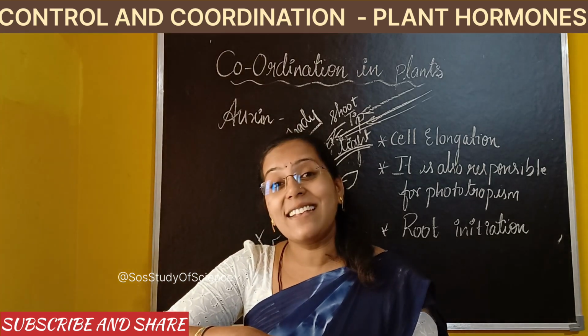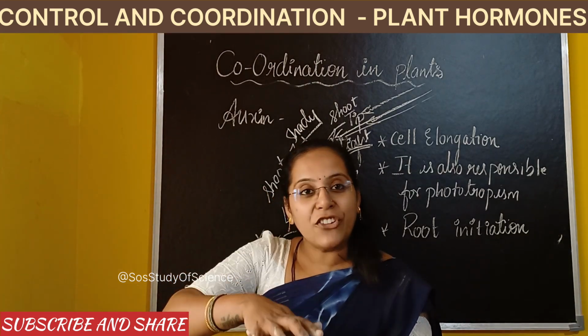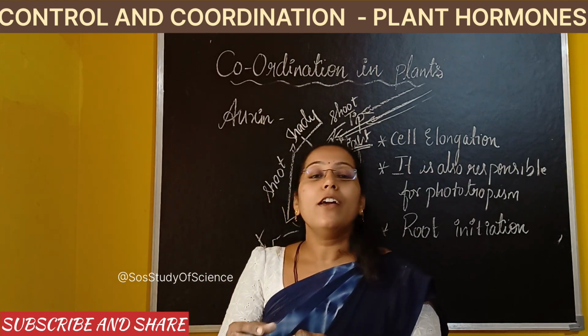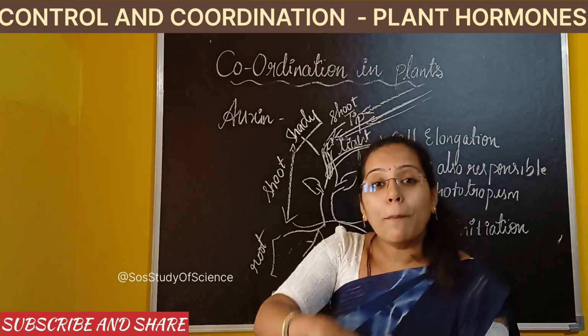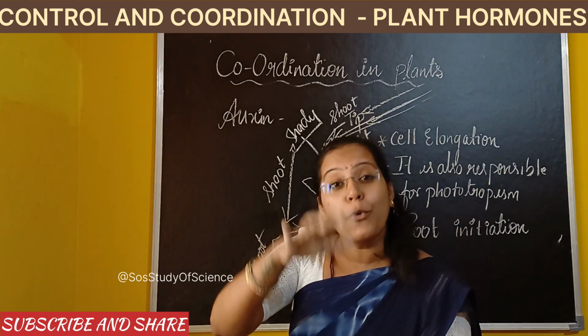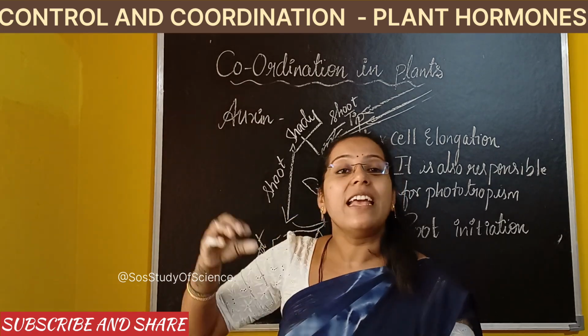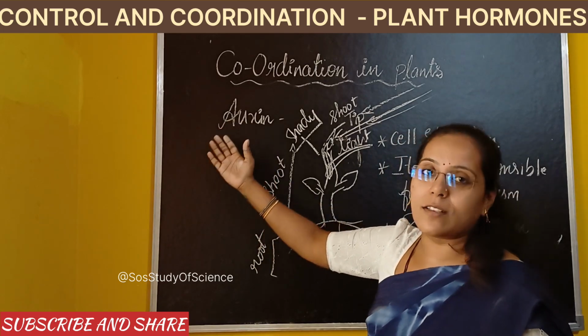The plant can easily bend, or the plant may easily lose its position and it can fall down. Okay, that should never happen. So in order to grow properly, the plant should have a proper base, and that proper base is given by proper root fixation. So that root fixation or root initiation is one of the responsibilities of the hormone called auxin.